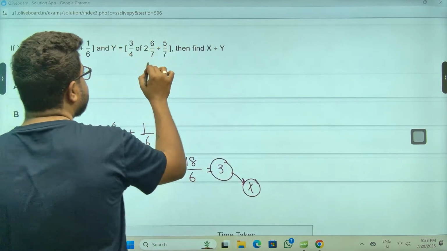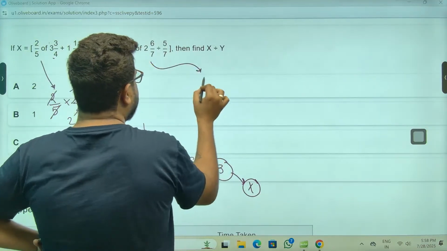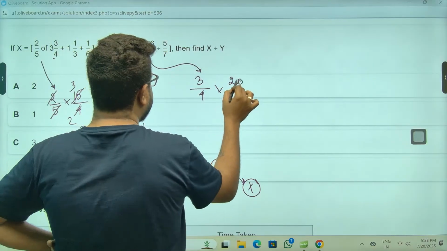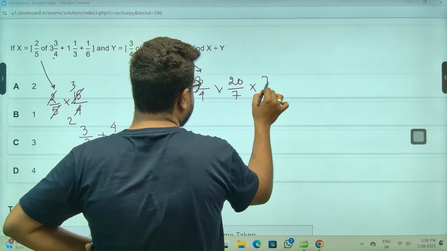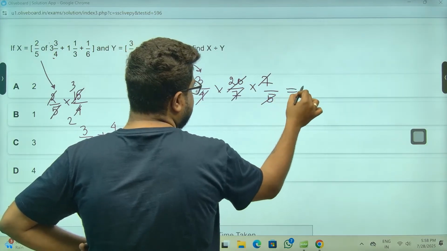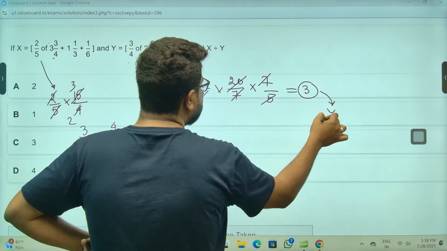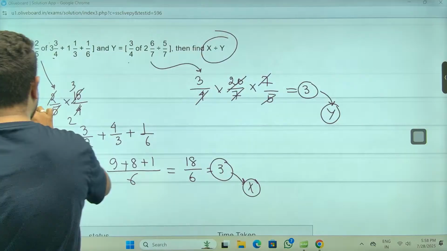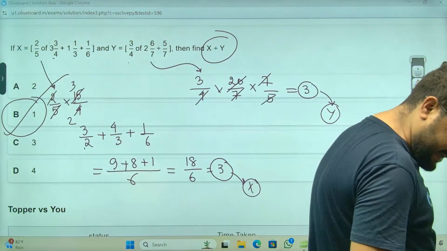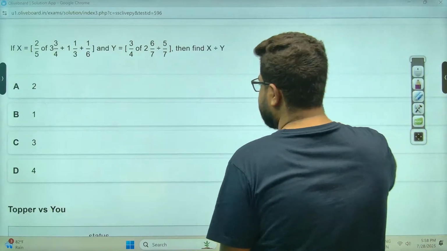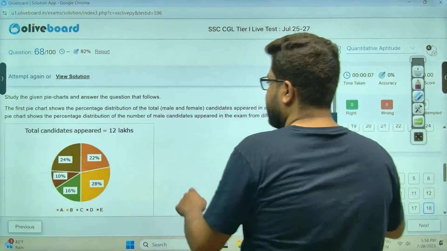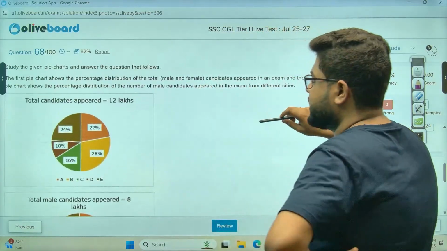Let's take y. So 3/4 into 1420/7 into 7/5. 7 7s, 5 4s are 20, this also came 3. So x by y, any student will say 1 is the answer. Both are 3, so 1 is most definitely the correct answer. Raghu, Shashi, yes, you guys are correct. Definitely correct.